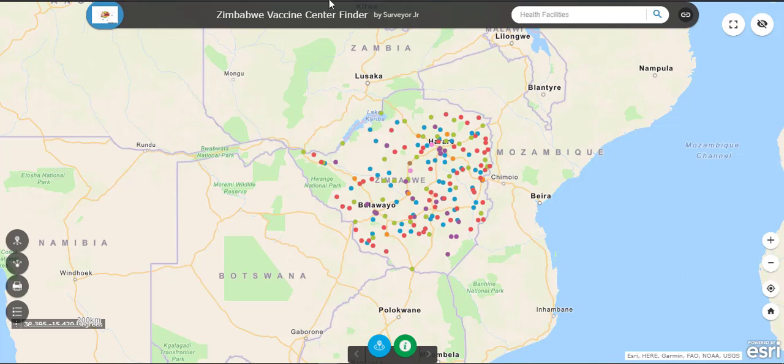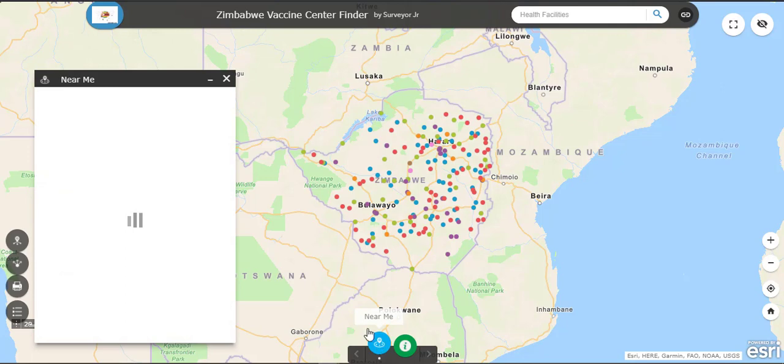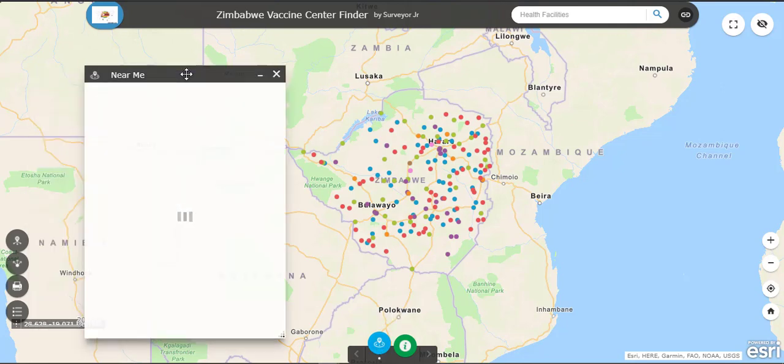And over here, we have the Find a Vaccine tool. This is a location intelligence app that helps people find vaccinations. As you can see, these are the vaccination centers currently within Zimbabwe. Unfortunately, we do not have data for the whole of Africa, so we're focusing on Zimbabwe for this demo. To find the vaccine centers near me, I need to click this Near Me tool, and it's going to initialize.